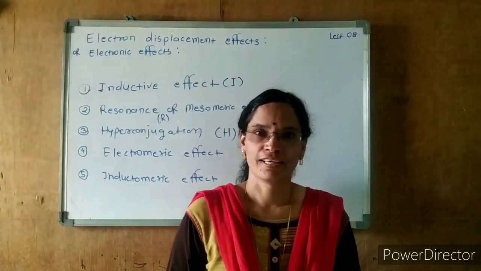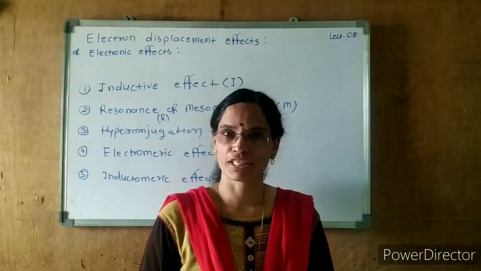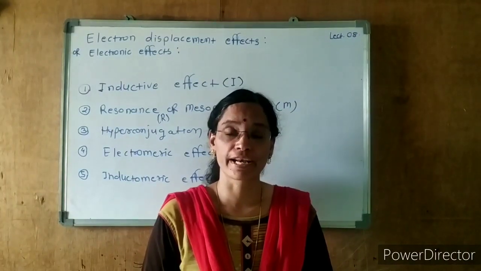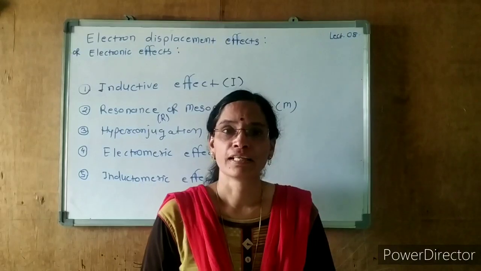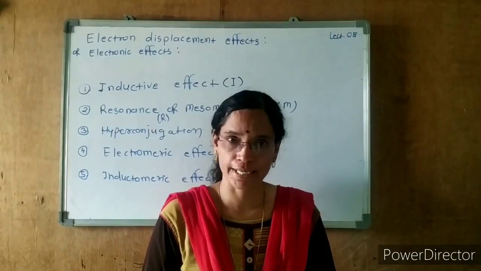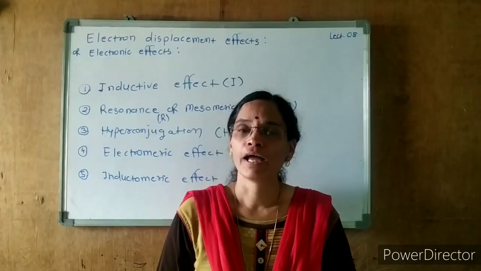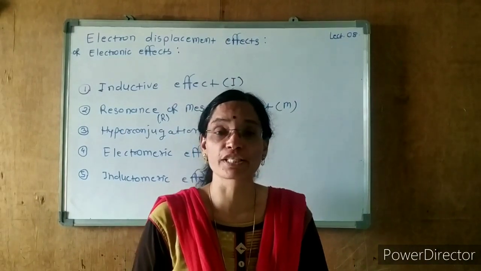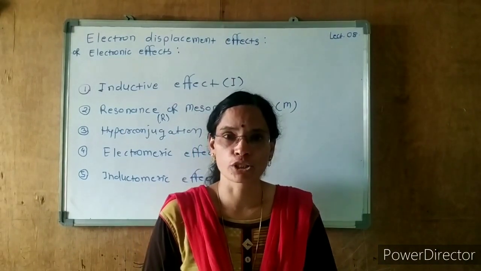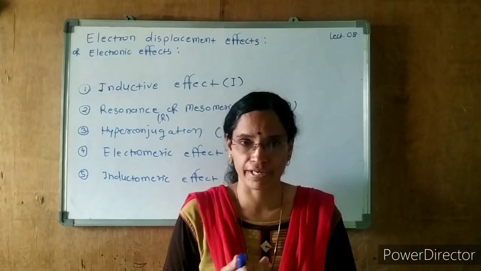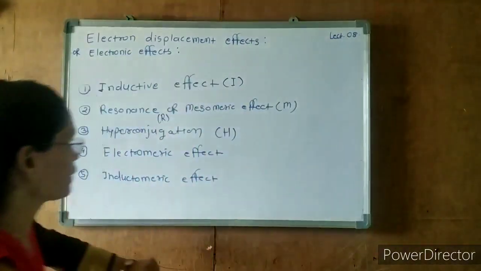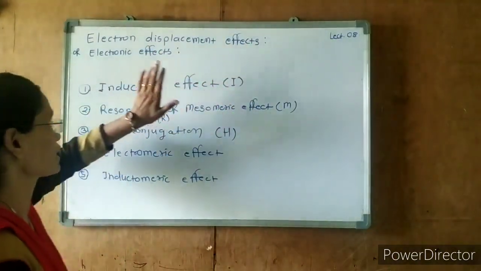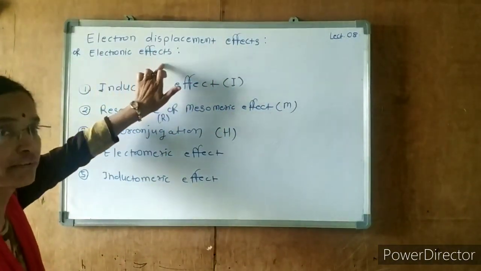Hello students. In the last session we discussed the structure of carbocations, carbanions, free radicals, their types, their hybridizations, shapes, bond angles, etc. In today's session we are going to discuss the electron displacement effects, which are also called electronic effects.